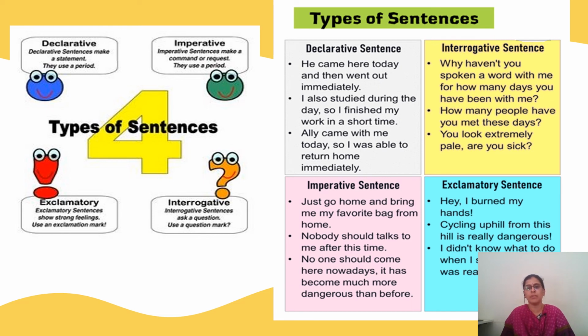So children, when you come across any kind of sentence while reading, you can understand what kind of sentence it is. These punctuation marks at the end of the sentence will also help you to identify the kind of sentence. Here you can see a lot of examples given for each kind of sentence. For declarative, interrogative, imperative and exclamatory sentences, a few examples are shared which will help you to understand them better.